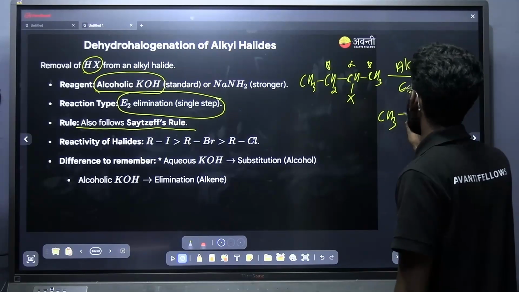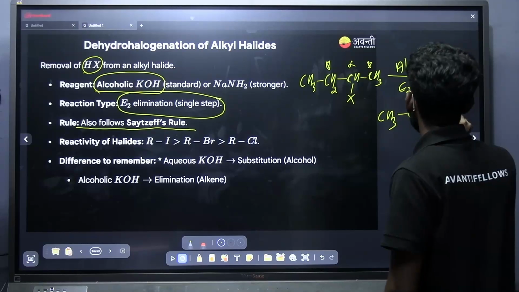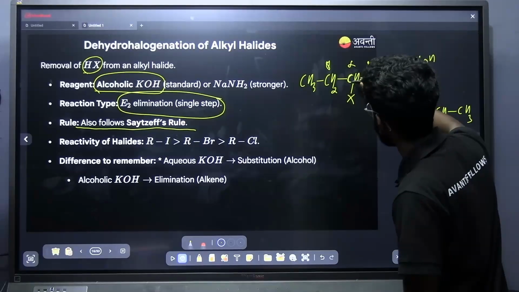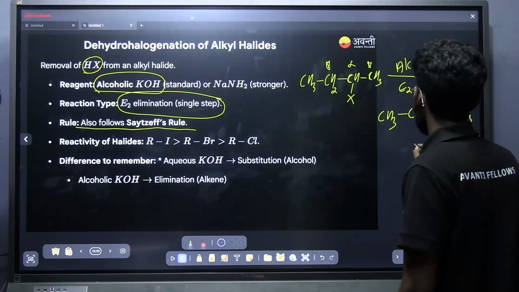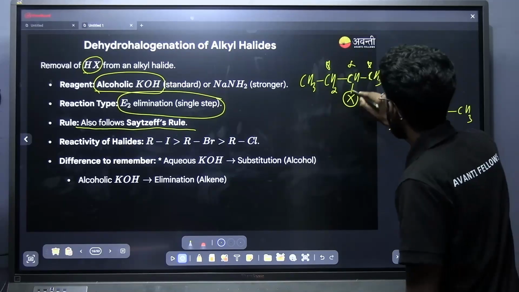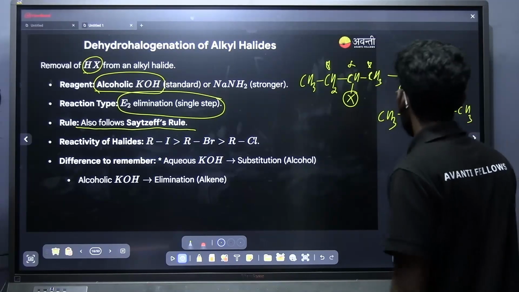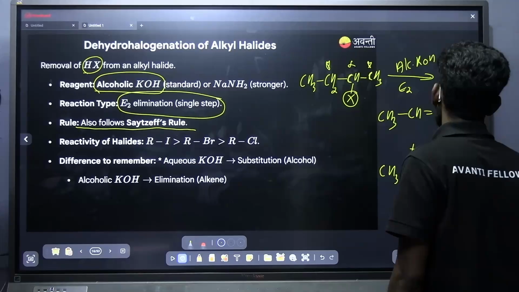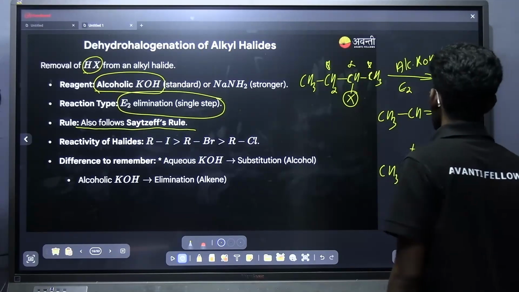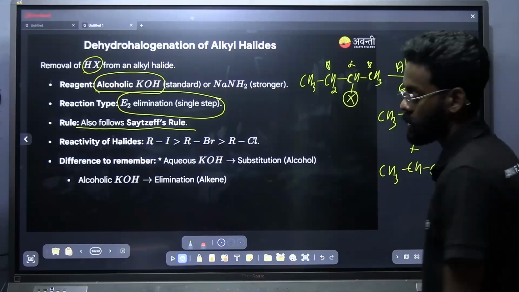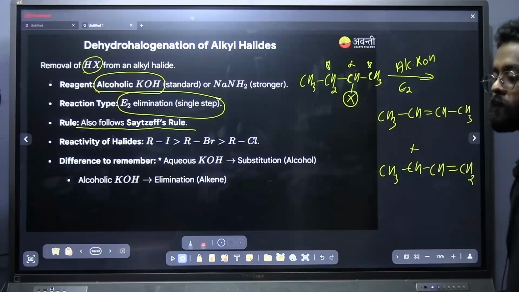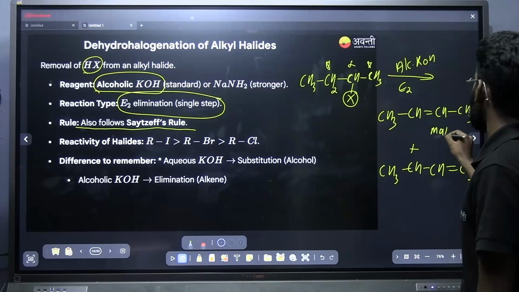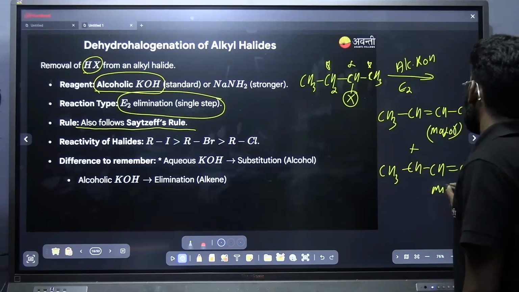So the first product that I will be getting is CH3 CH double bond CH CH3, if I remove the halogen from the third carbon and hydrogen from the second carbon. And what is the second product? If I remove halogen from the third carbon and hydrogen from the fourth carbon, the product is CH3 CH2 CH double bond CH2. One will be major and another one will be minor. Which one is major? Very good, the first one is major and the second one is minor.